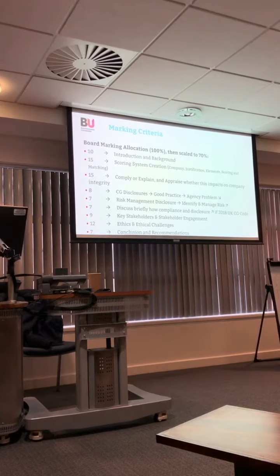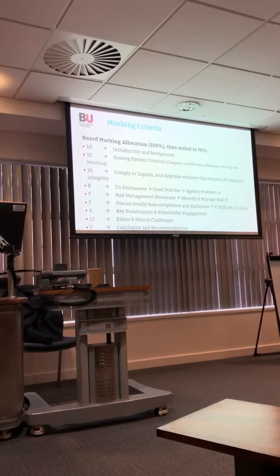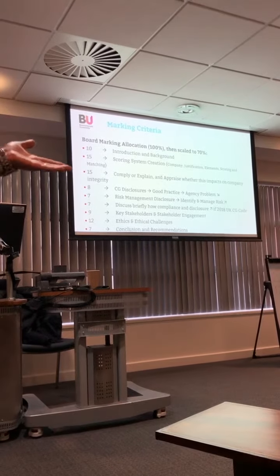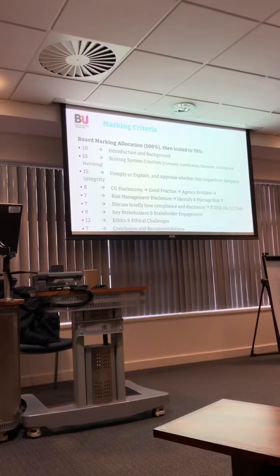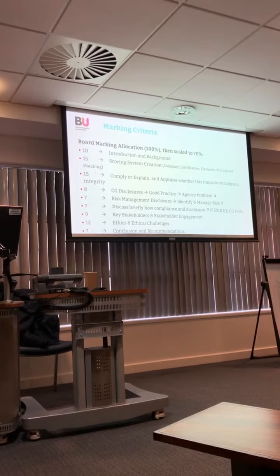And if there is non-compliance, you need to explain, give me the page number and why, or whether the company explains this or ignores that. And then appraise whether this impacts on company integrity. So you get up to 15 marks on this part.